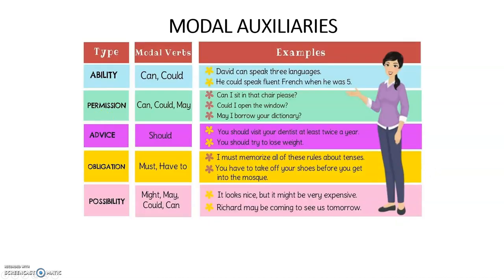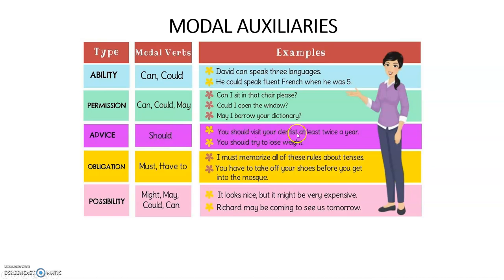How do you put it? Now suppose you're talking about ability. So you say can, could. David can speak 3 languages. He could speak fluent French when he was 5. So this is talking about ability. Okay. Permission, can, could, may. How do you put that? Can I sit in that chair, please? Could I open the window? May I borrow your dictionary? This is for permission.